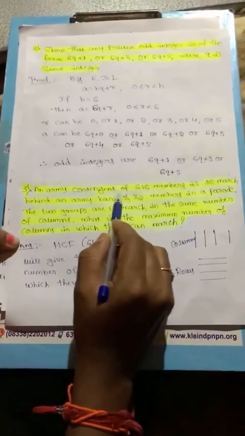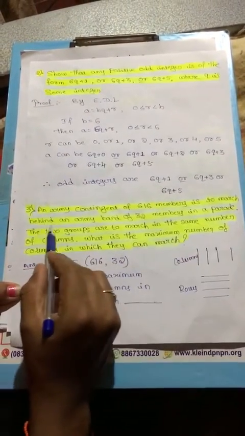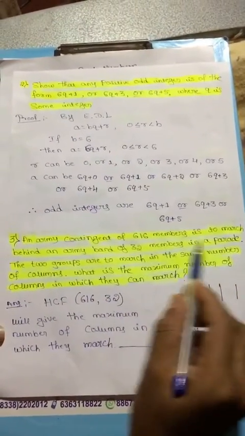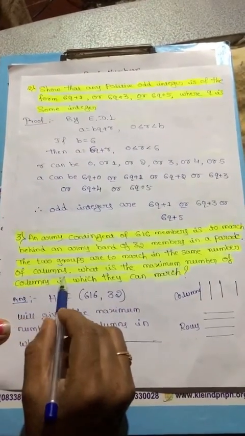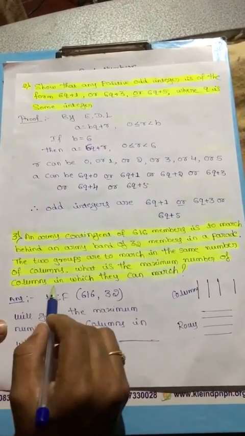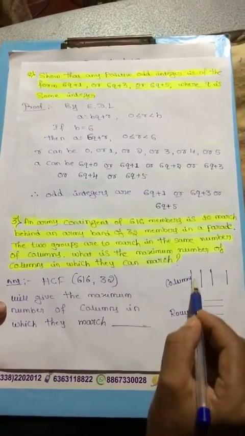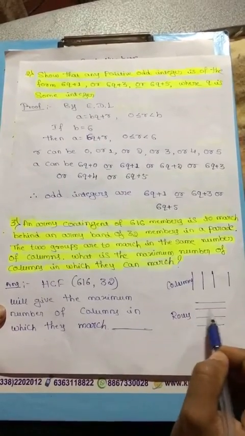An army contingent of 616 members is to march behind an army band of 32 members in a parade. The two groups are to march in the same number of columns. What is the maximum number of columns in which they can march? Here, columns look like this. Next, rows are this type.